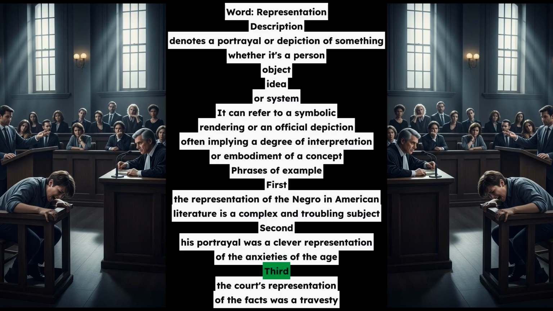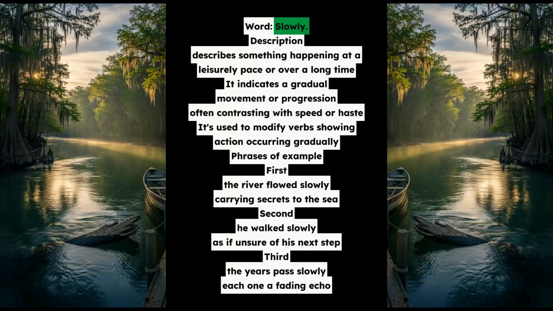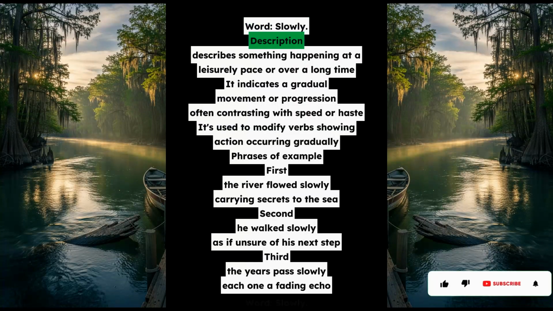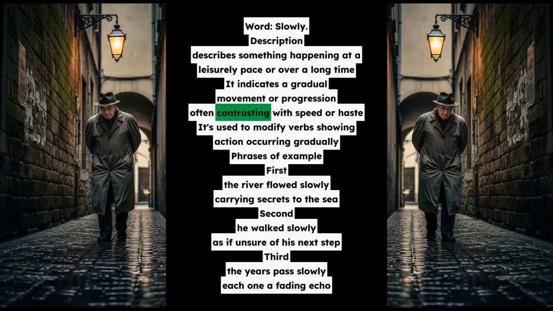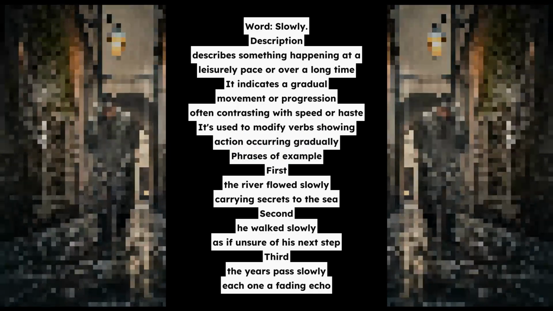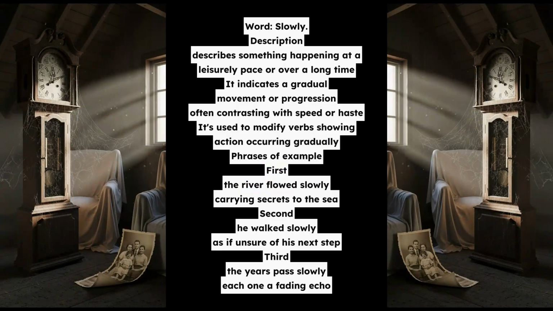Word: slowly. Description: describes something happening at a leisurely pace or over a long time. It indicates a gradual movement or progression, often contrasting with speed or haste. It's used to modify verbs, showing action occurring gradually. Phrases of example. First, the river flowed slowly, carrying secrets to the sea. Second, he walked slowly, as if unsure of his next step. Third, the years passed slowly, each one a fading echo.